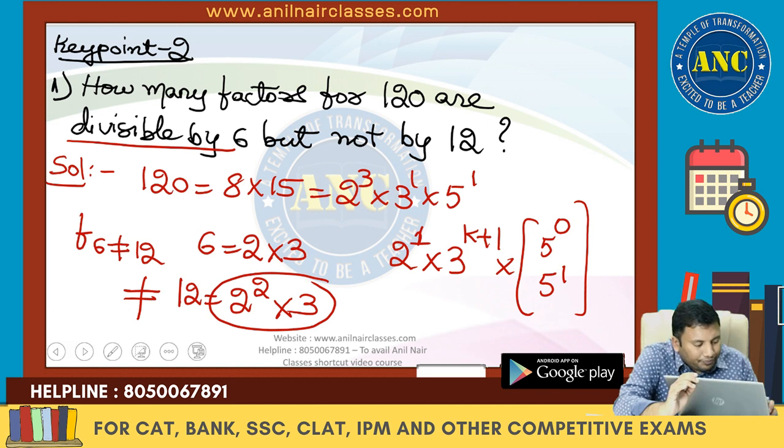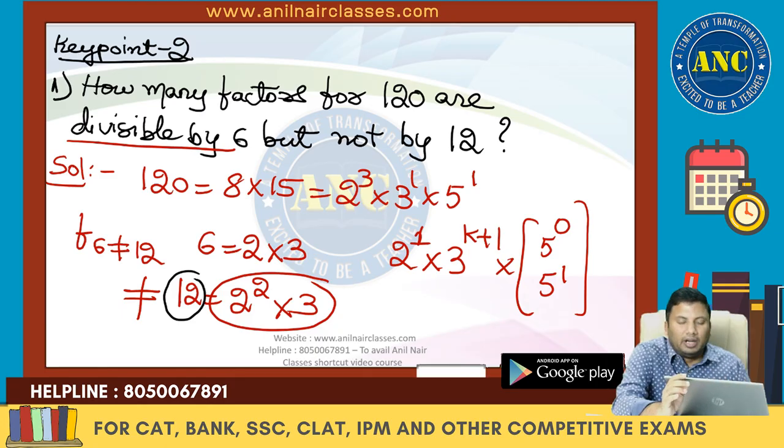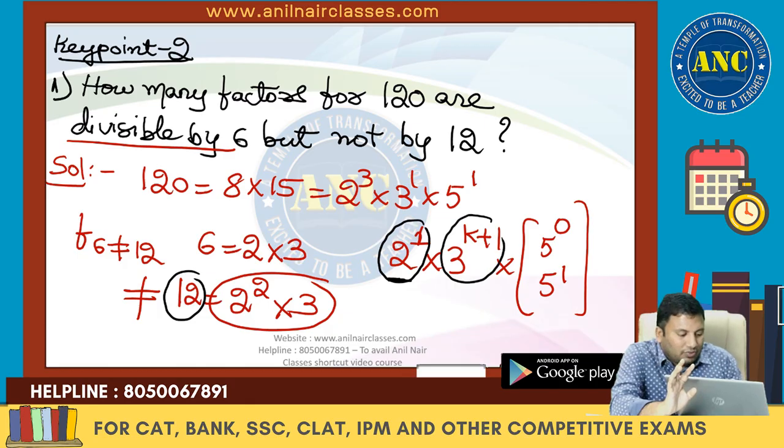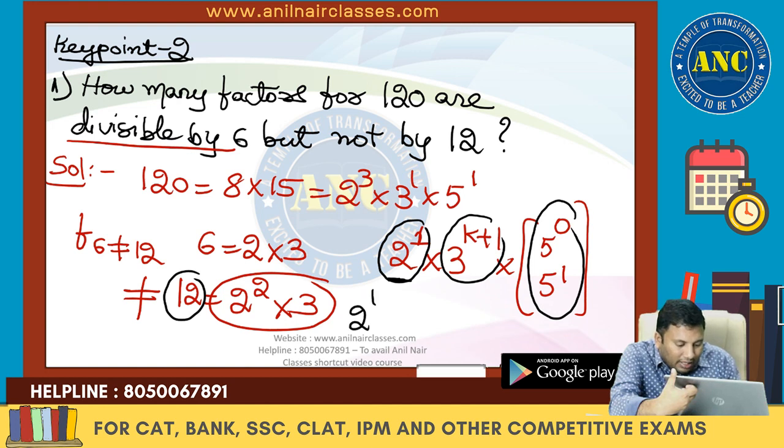Now see here, listen carefully. What am I doing? It should not be divisible by 12, so 2 square should not be there. That is the reason I wrote 2 power 1 into 3 power k plus 1. 3 is common, so it can start with 3 power 1. There is no restriction on 5: 5 power 0, 5 power 1. So 2 power 1 should be there. Only 3 power 1 into 5 power 0 or 5 power 1.